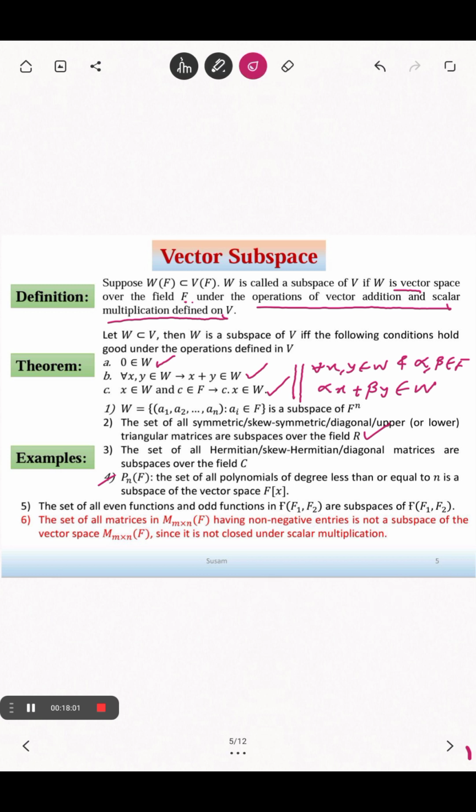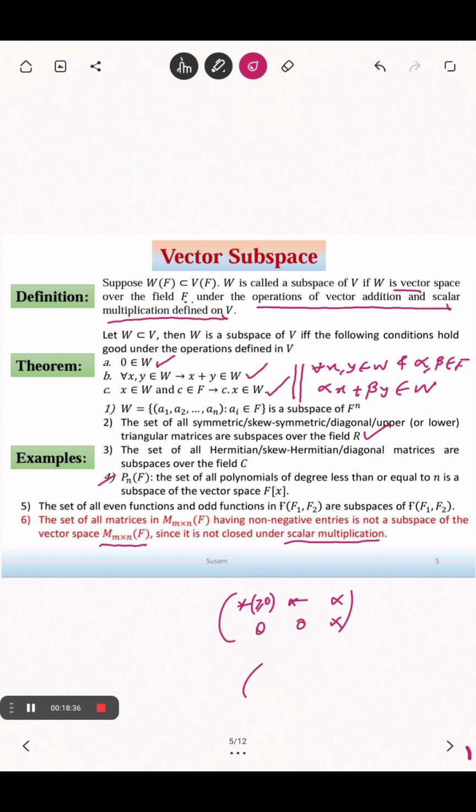But here the color looks different. Why? Let's read. The set of all matrices in M n cross n, that is the set of all square matrices having non-negative entries, so matrices with entries always greater than or equal to zero, is not a subspace of the vector space M n cross n F, since it is not closed under scalar multiplication.